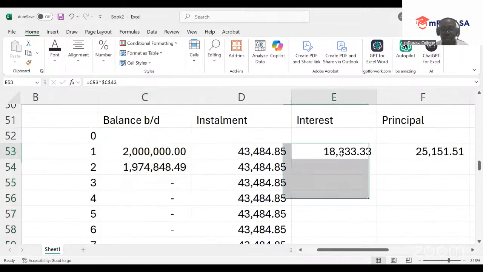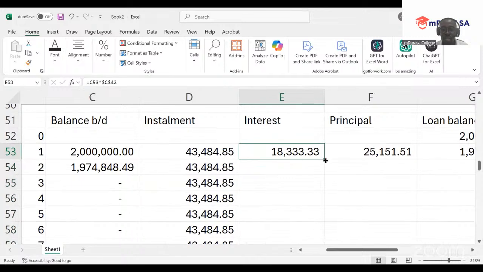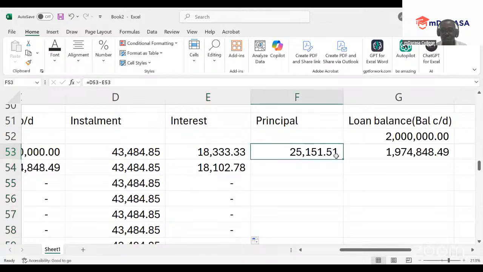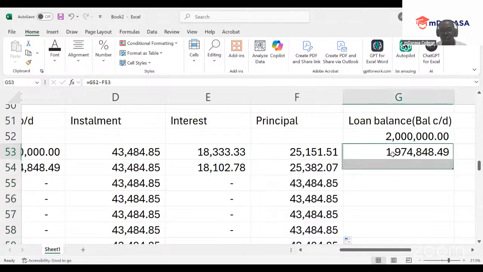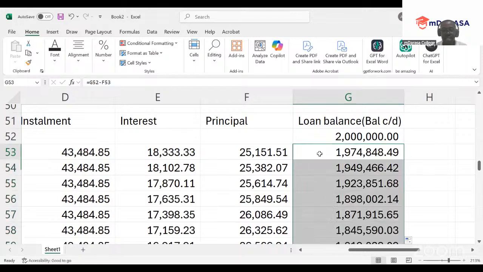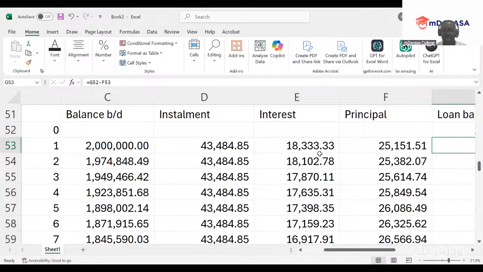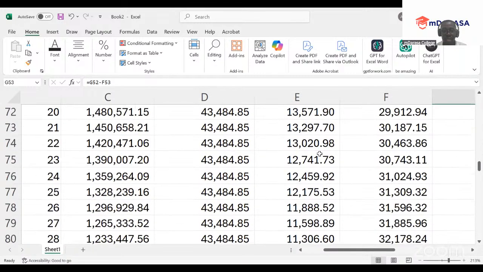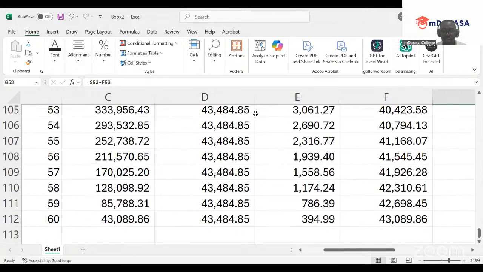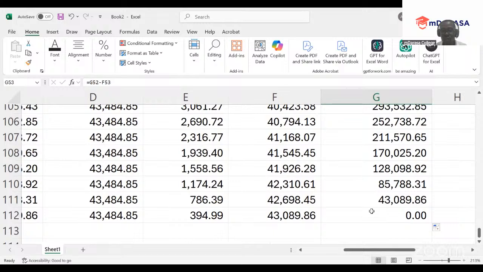On our interest, because we had already locked our interest, I make sure I see this thick cross. Then I double click. What about the principal? A similar concept will apply. We just come there and double click. Loan balance, the same script. I come here and double click. See the magic, my good students. Even if you scroll to the last month, the 60th month, you'll find that we should be having a loan balance of 0.